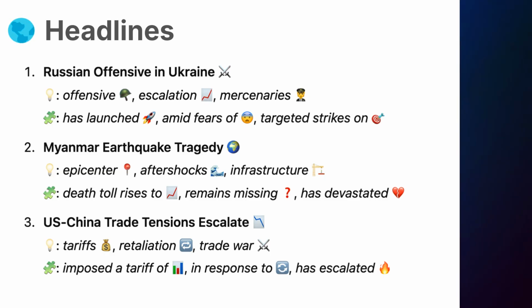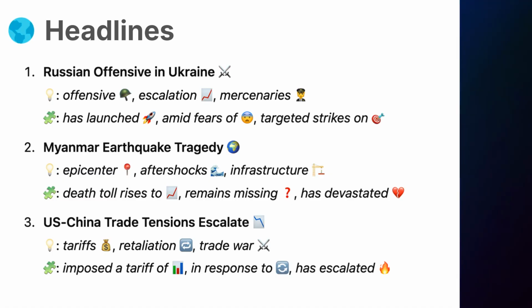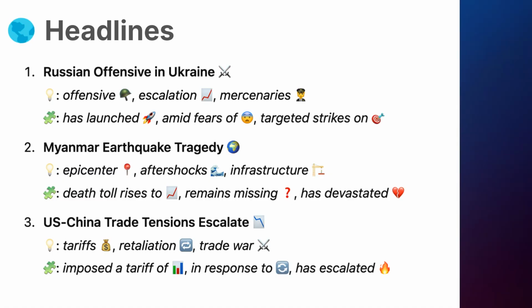Phrases. Death toll rises to, a phrase used to describe the increasing number of people killed. Remains missing, passive voice used when someone has not been found after a disaster. Has devastated, present perfect tense, showing that the destruction continues to have effects.